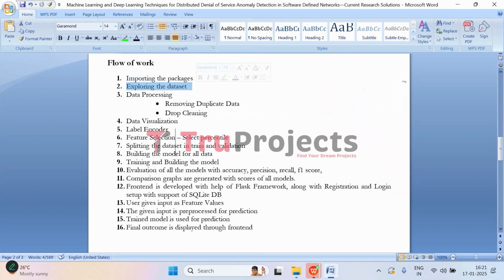Then comes the exploratory data analysis part. Next, we explore the dataset to understand its structure, check for missing values, and get a general sense of the data. This helps us to plan how to process and clean it.